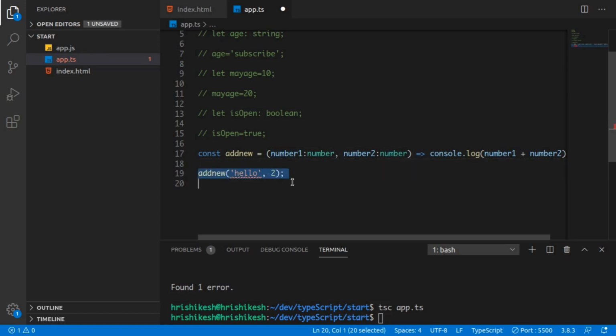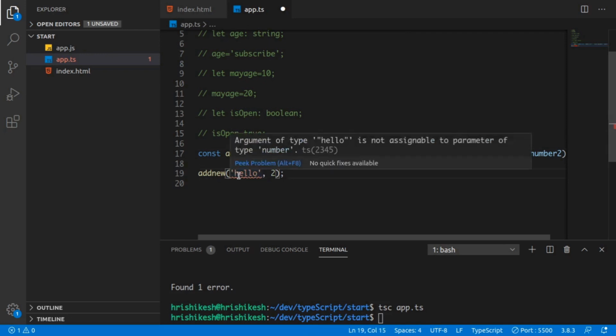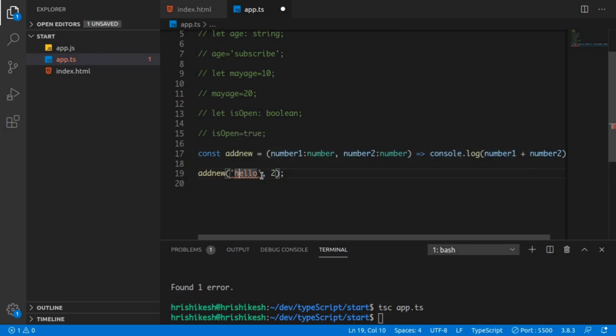When we give this a type, this hello string gives us an error. If we hover over it, we get the message: argument of type hello is not assignable to parameter of type number, because this is a string. Thus, TypeScript can save us from a lot of errors. We can't imagine how helpful it is.